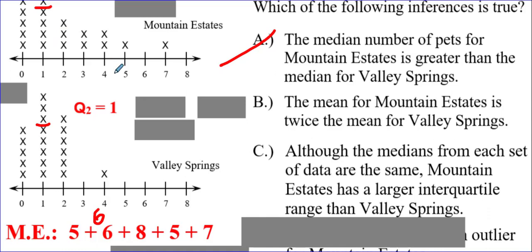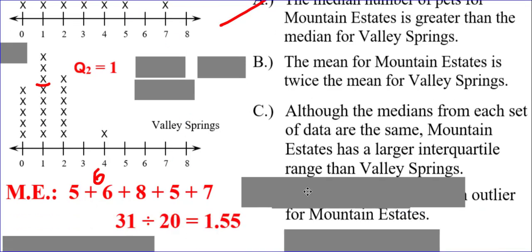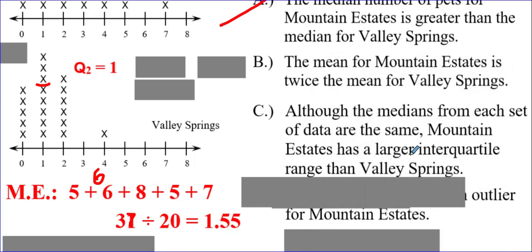2 times 4 is 8. 5 and 7. That means I should have proofread this before I started recording this video. This is actually going to be 37. And 37 divided by 20 is 1.85. So forgive me for not having this proofread.